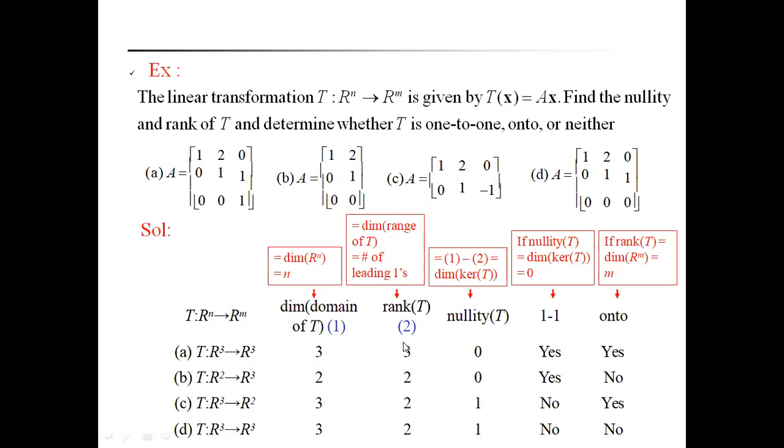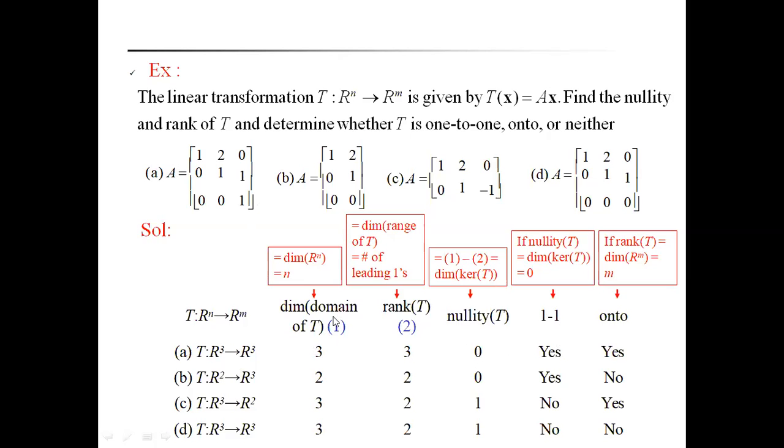Dimension of the range of T, rank of T, this is a matrix, rank of T is also 3. Nullity of T is equal to 0 because rank of T plus nullity of T is equal to the dimension of the domain of T. Already 3 equals 3, so nullity of T is equal to 0. Therefore, it is a 1-1 mapping because nullity of T is equal to 0. That means kernel of T is equal to 0. That's why it is a 1-1 mapping.